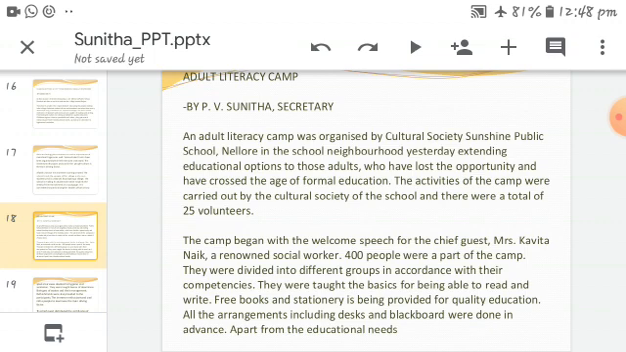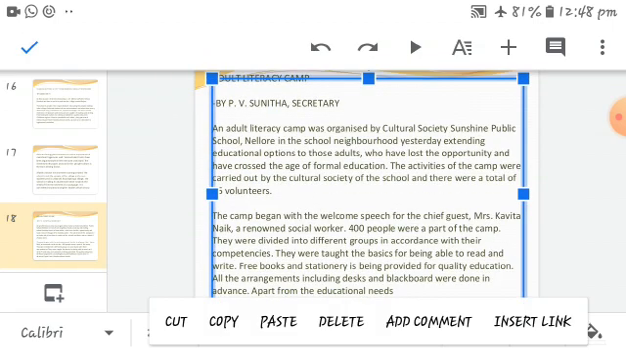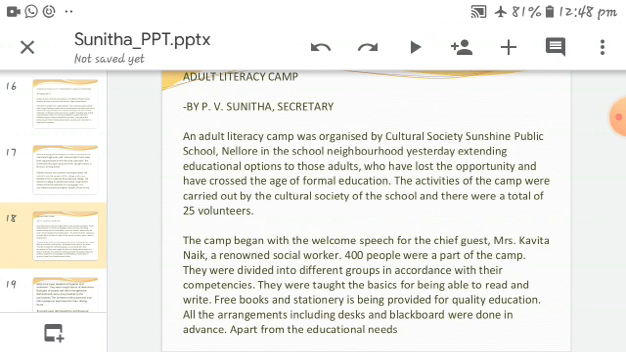The literacy camp was organized by the Cultural Society, Sunshine Public School, Nellore, in the school neighborhood yesterday, extending educational options to those adults who have lost the opportunity and have crossed the age of formal education. The activities of the camp were carried out by the Cultural Society of the school, and there were 25 volunteers.